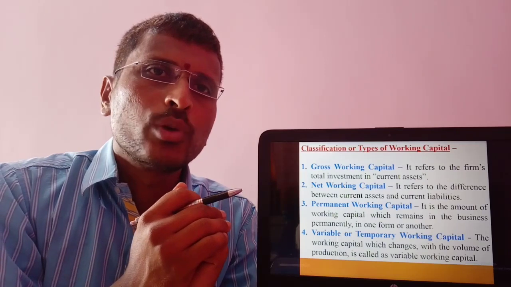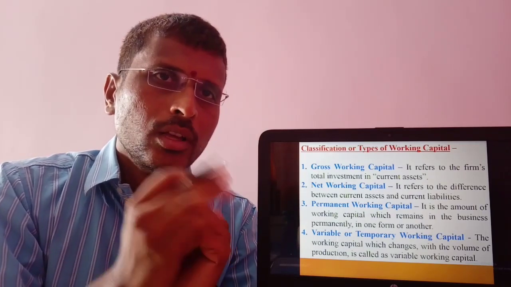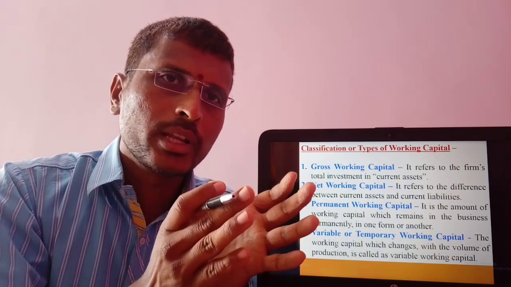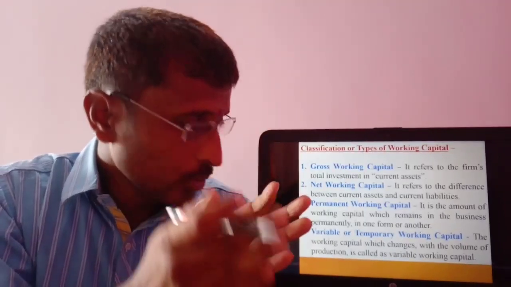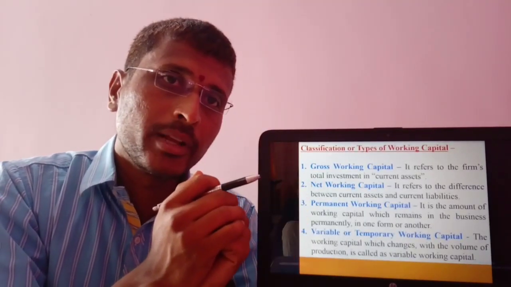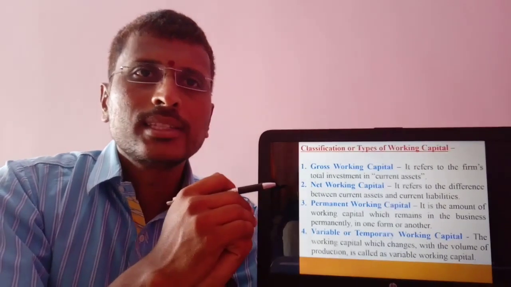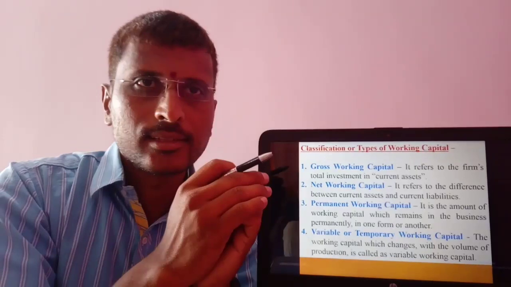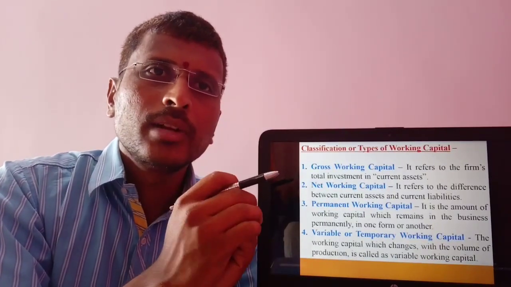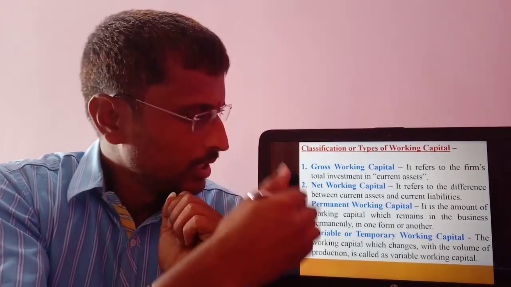Classification or types of working capital. There are five types of working capital: gross working capital, net working capital, permanent working capital, variable or temporary working capital, and negative working capital. Gross working capital is nothing but the firm's investment in total current assets. Net working capital is nothing but the excess of current assets over current liabilities.